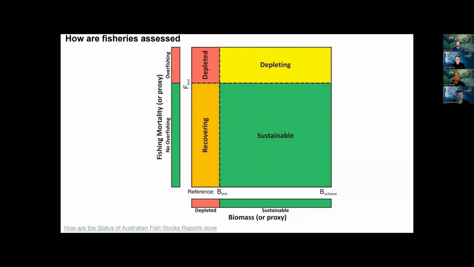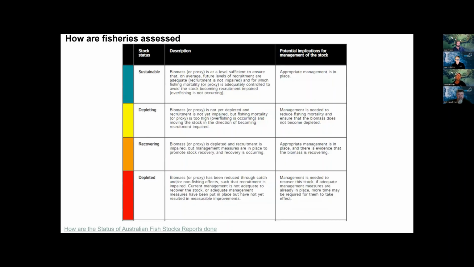So this is where we are, and I'll show you, we've got one of these plots for sand flathead, and this is where we are at the moment. So the management requirement now is we want to be getting into a recovering state. And the way to do that is to reduce fishing mortality. Then over time, we will move back along this axis into a sustainable fishery. So that's how fisheries are managed and assessed in Australia.